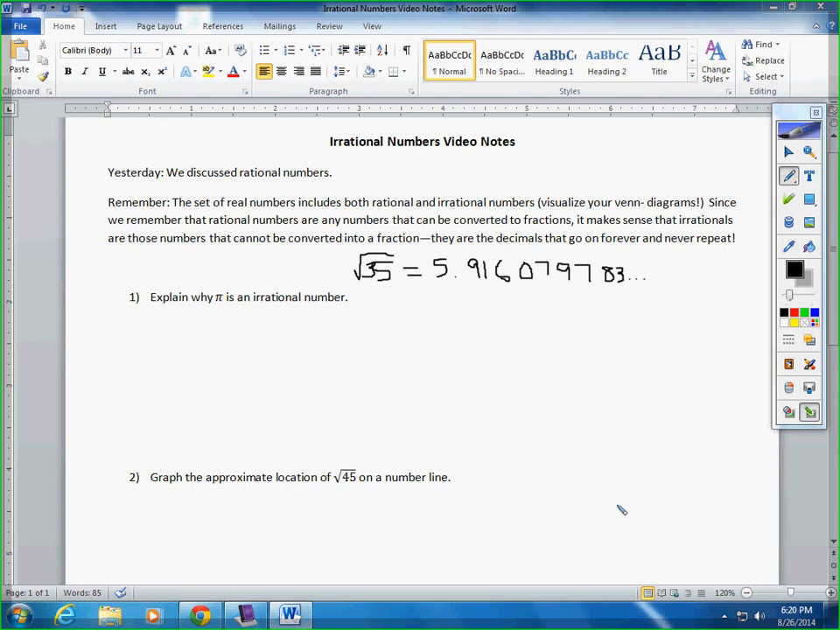If you recall, yesterday we discussed rational numbers. I'd also like you to remember that the set of real numbers includes both rational and irrational numbers. So for those of you who are visual, think about your Venn diagrams that we created in class.